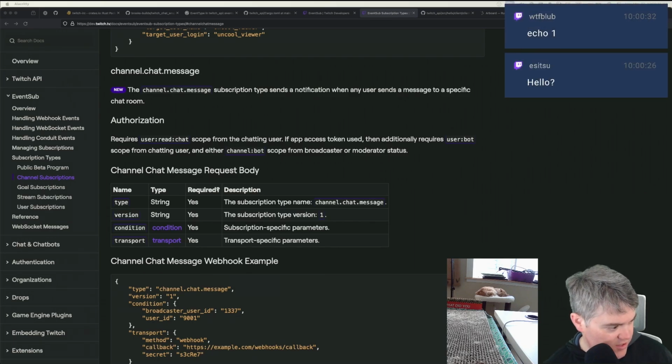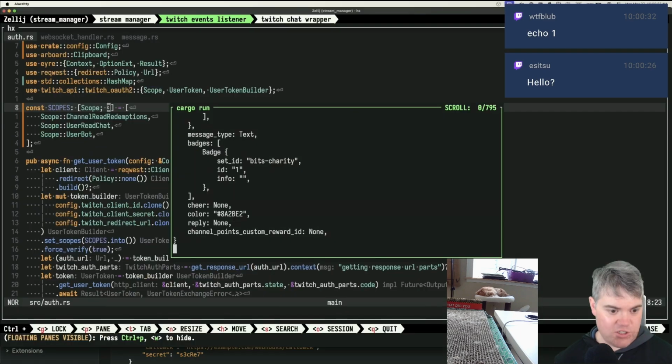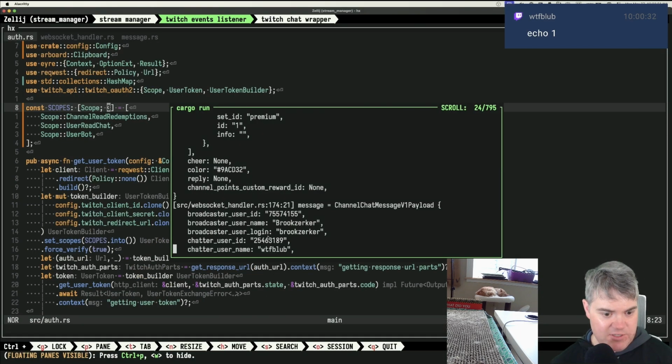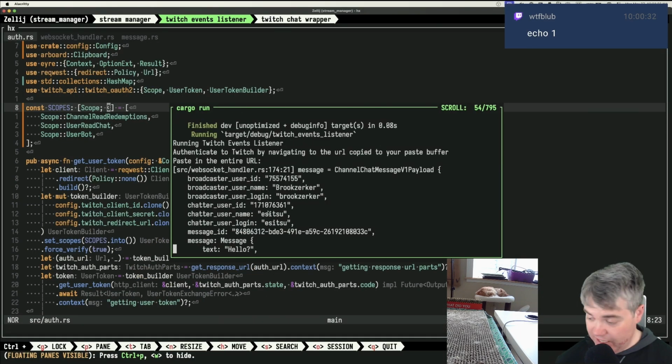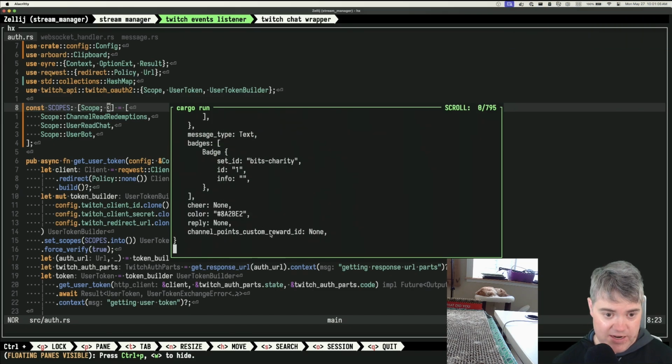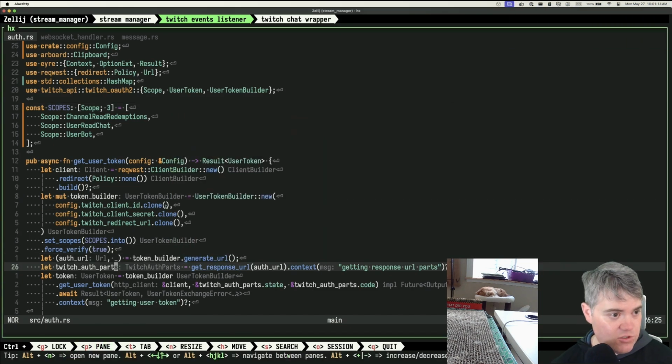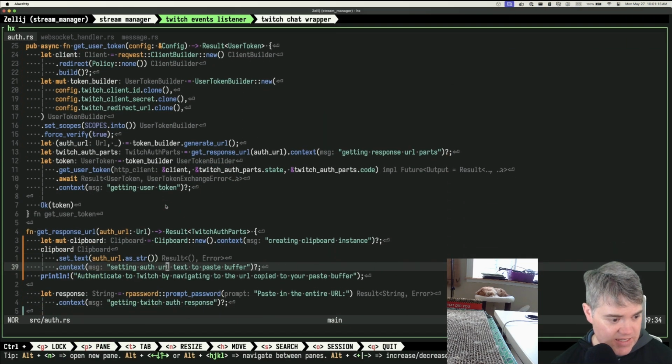Okay, broadcaster user ID, username, chatter. Okay, so it will show your chatter user ID. I don't think there's anything special with that. So I should be able to see this. Okay, so I see WTF Labs, I see Asitsu's. Okay, so I can see your information now. Great. All right, perfect.